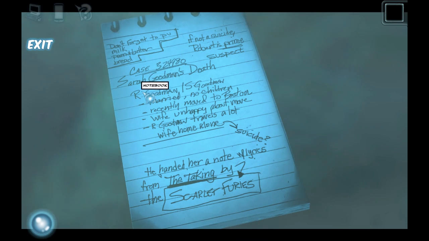Okay, so this is a notebook that was there in the actual interrogation. So there's some interesting notes to have. Well, not the shopping list, but if not a suicide, Robert is the prime suspect. But I don't know about that. So, married, no children. Yep. Wife is home a lot, so Davies goes, maybe it's a suicide. Handed a note with the lyrics from The Taking by the Scarlet Furies. Let's take a look at that.